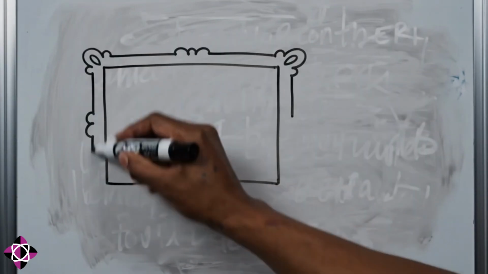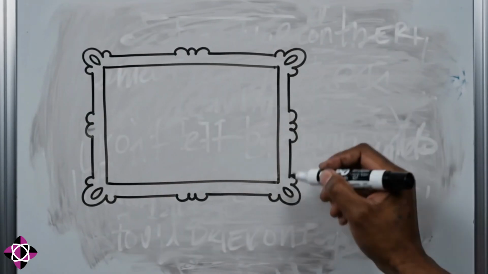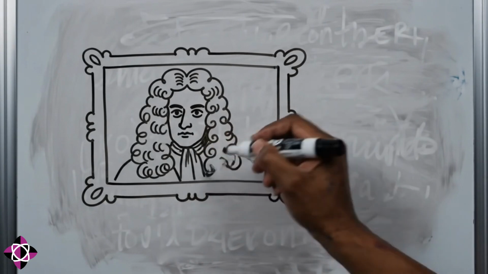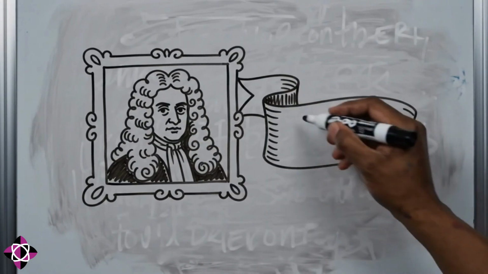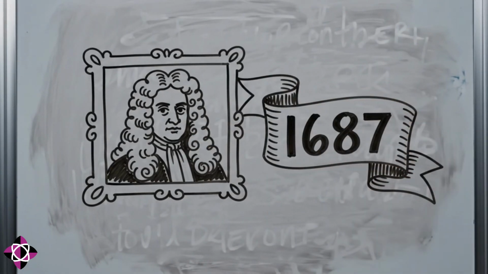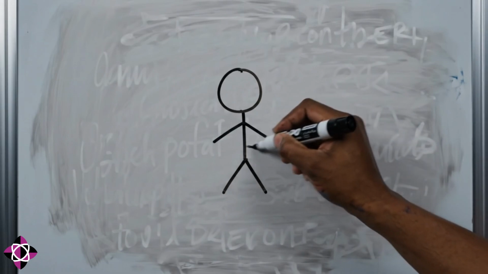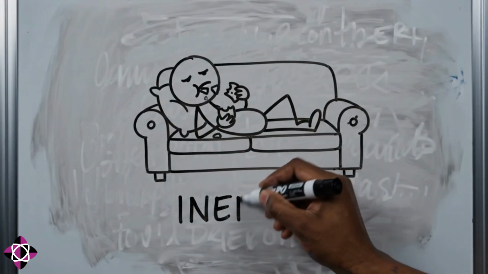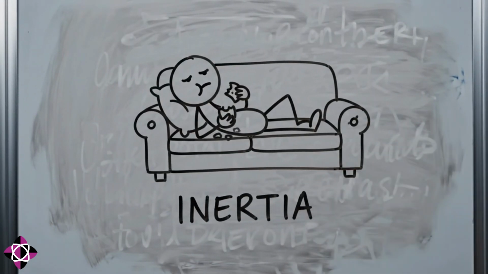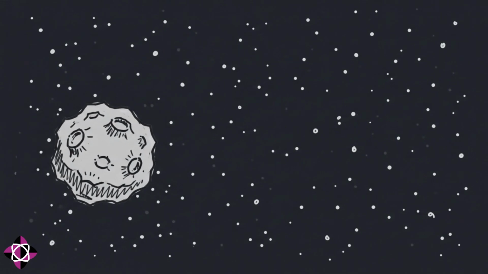Our entire modern understanding of physical motion rests on three foundational laws formulated by legendary scientist Sir Isaac Newton way back in the late 17th century. Newton's first law, often called inertia, states that objects naturally resist changes in their state of motion unless acted upon by an external net force.